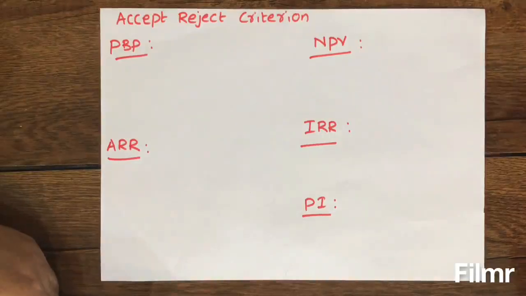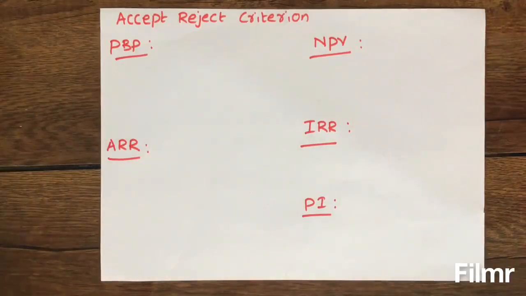In this video, I am going to explain you accept reject criterion under capital budgeting techniques. Like you all know, capital budgeting techniques are used to evaluate all long-term investment decisions. So we apply 5 different types of capital budgeting techniques to evaluate investment proposals. So, after applying these techniques, how a financial manager will take the decision whether to go with the investment proposal or not. So, one by one, I will explain you in this video.